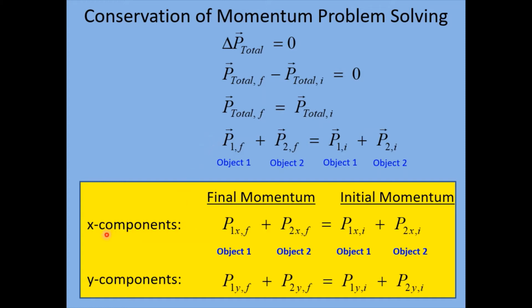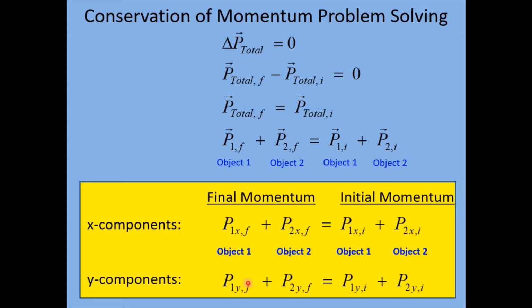But what we're going to do is break up the vectors into x components and y components. So what this tells us here is that the x components of momentum are conserved. So we have P1x final plus P2x final equals P1x initial plus P2x initial. And these are just the x components of these vectors here.